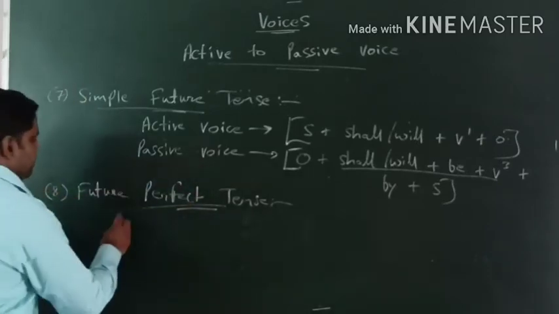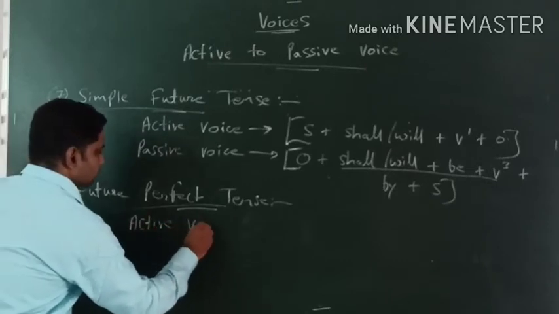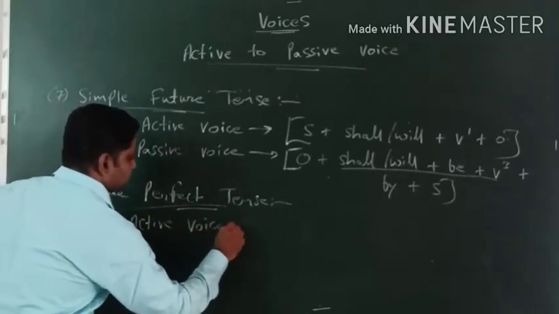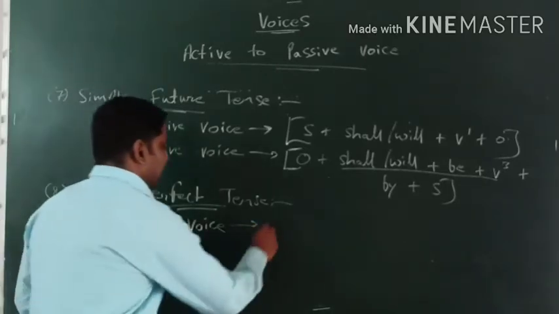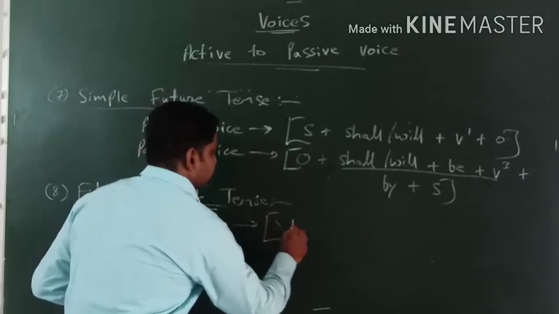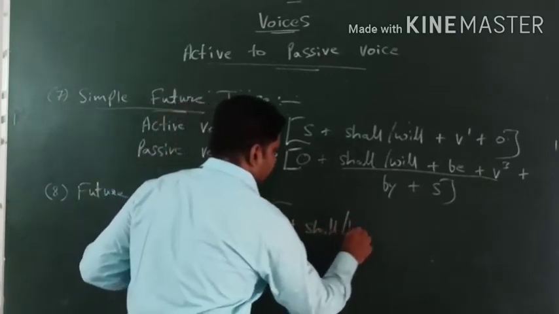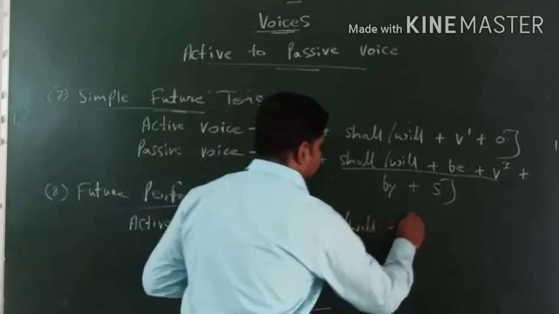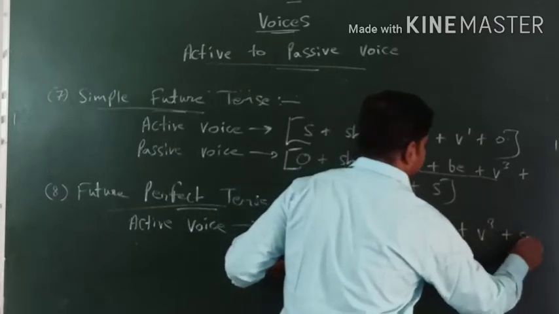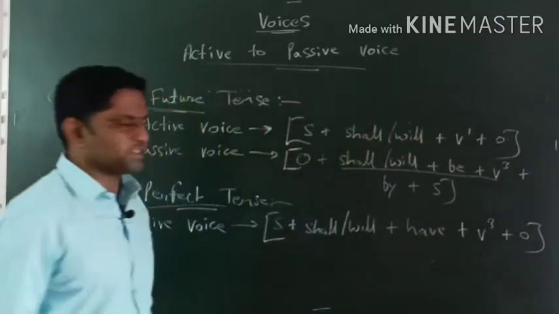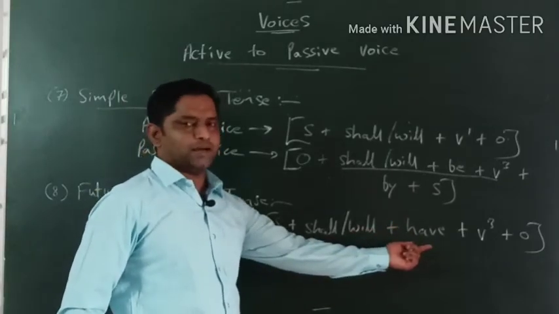Okay, so here let's talk about active voice. What will be the formula for active voice, especially for future perfect tense? Let's see that the formula is definitely subject plus shall/will plus have plus V3 plus object. This is the formula, subject plus shall/will plus have plus V3 plus object. We have to take the support of have over here.